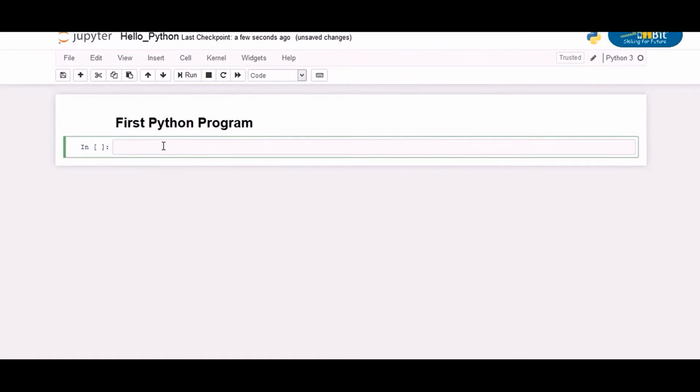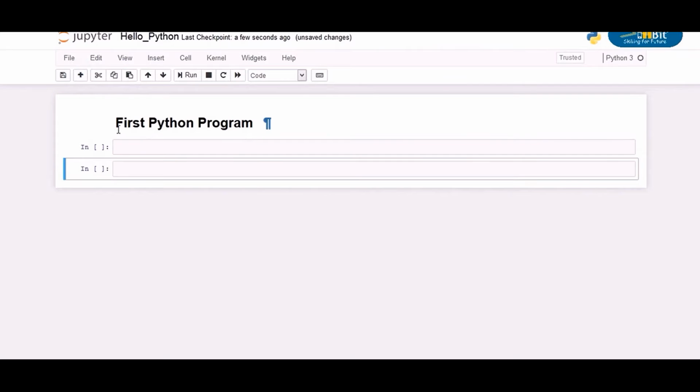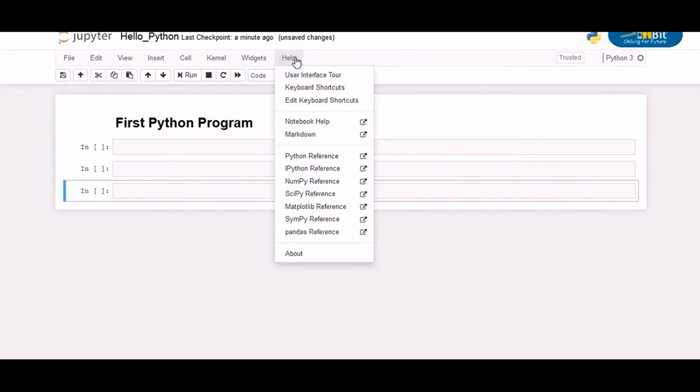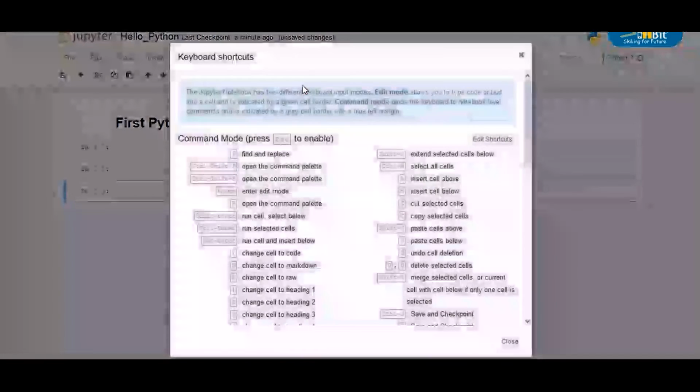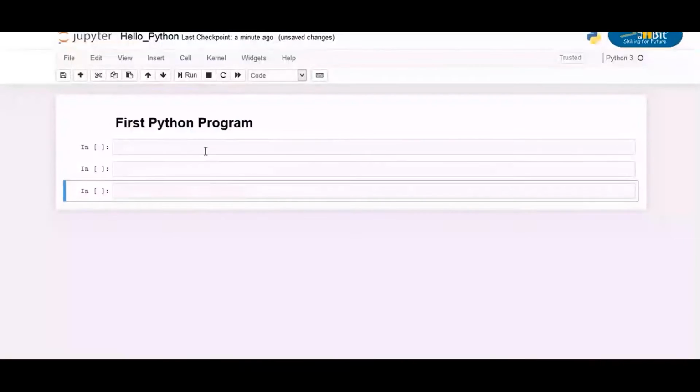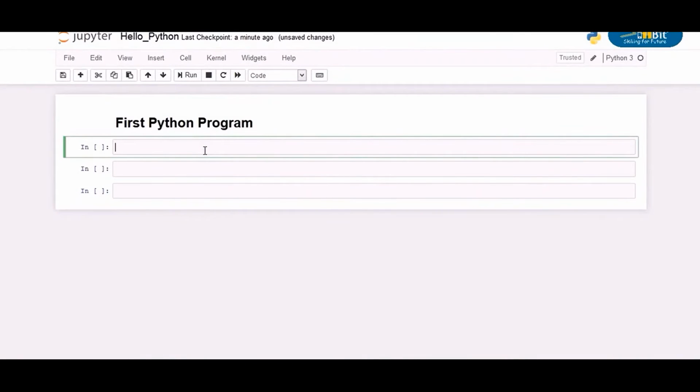Let's insert a code cell. You can insert a new cell by clicking on this plus symbol here. Or you can use the keyboard shortcut Escape plus B, which inserts a cell below. You can refer to the keyboard shortcuts from the Help drop-down menu. Keyboard shortcuts will be very handy in the future. Okay, now a new cell has been added. Let's click here and write our first piece of code.